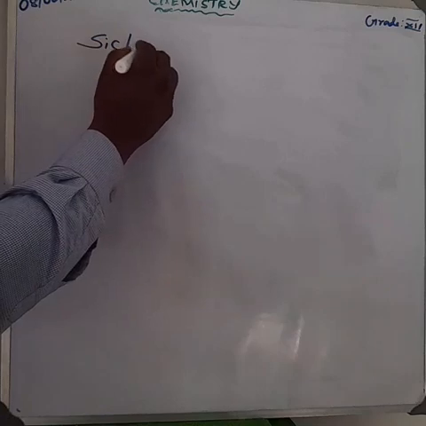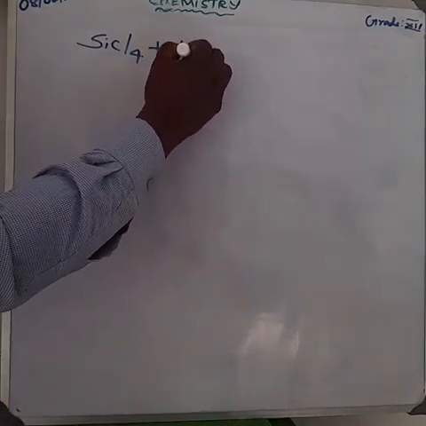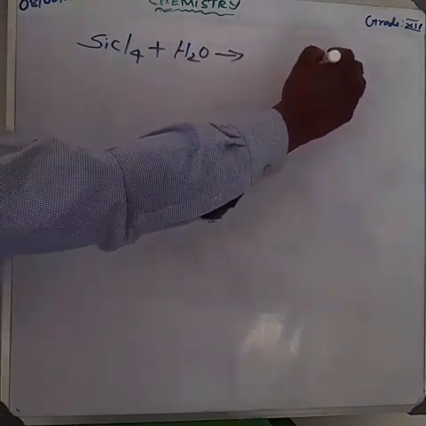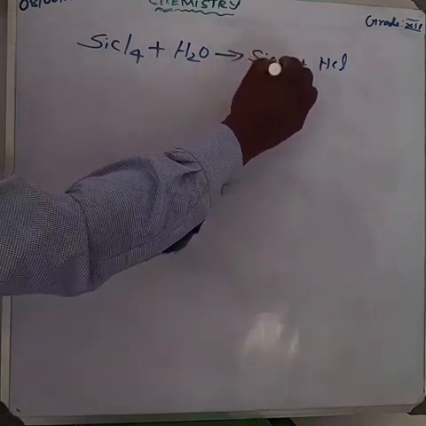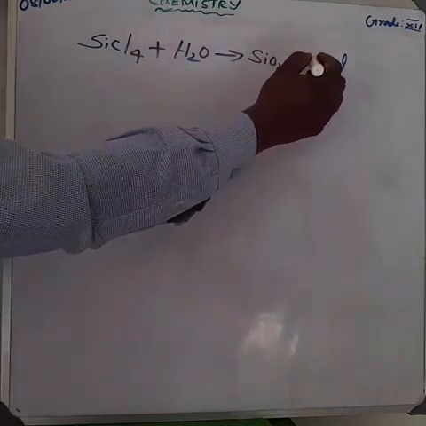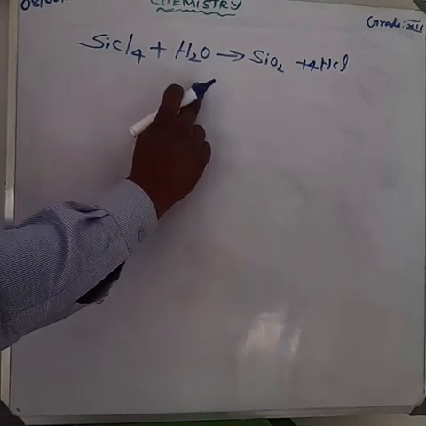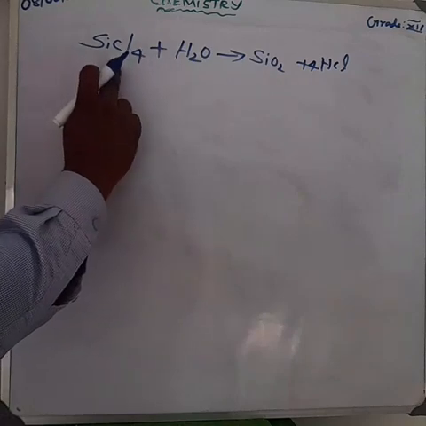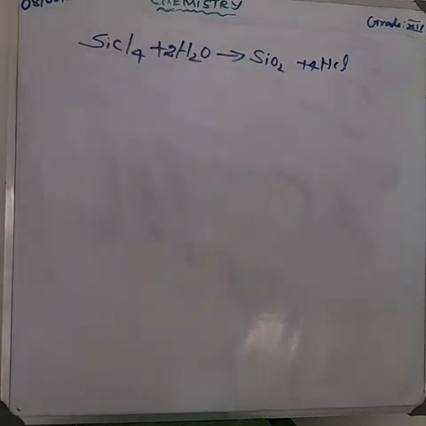SiCl4 reacts with water, H2O. The hydrogen combines with chlorine to form HCl, and Si combines with oxygen to form SiO2. 4 chlorine is there, so make it 4 chlorine on the product side also. Silica, SiO2, has 2 oxygen, so on the reactant side we have to make it 2 water also.